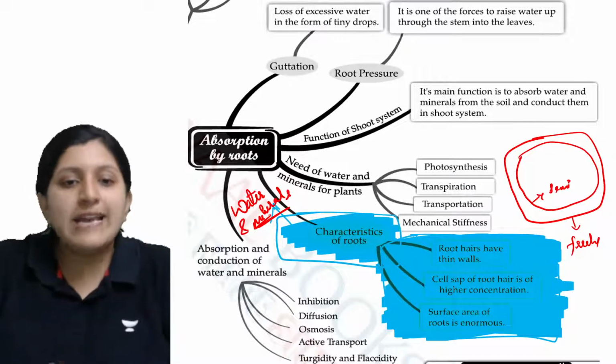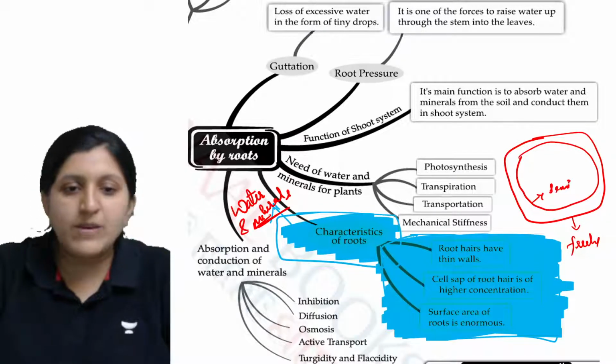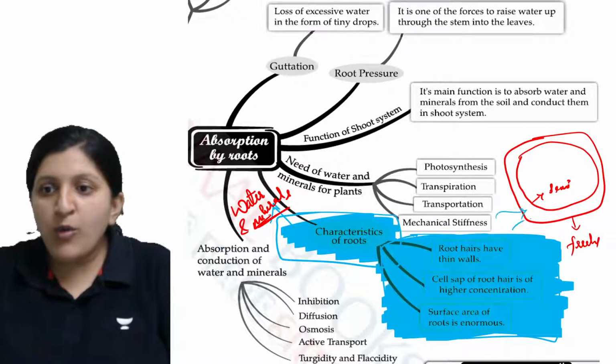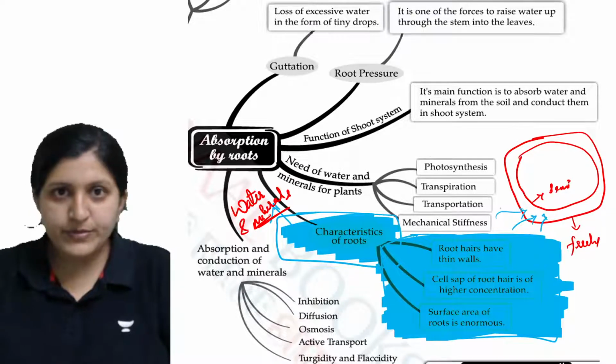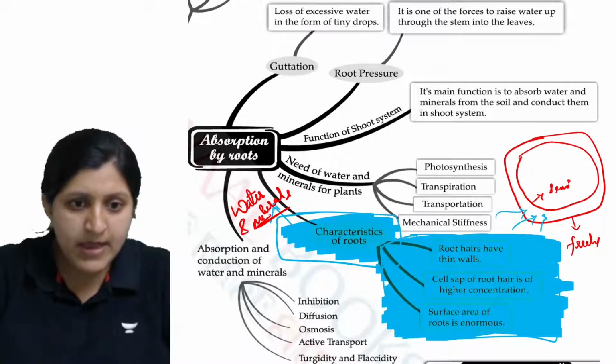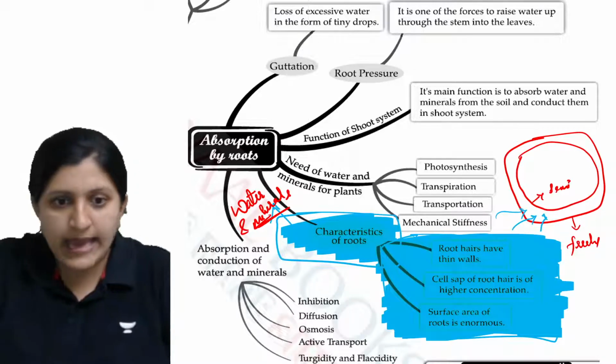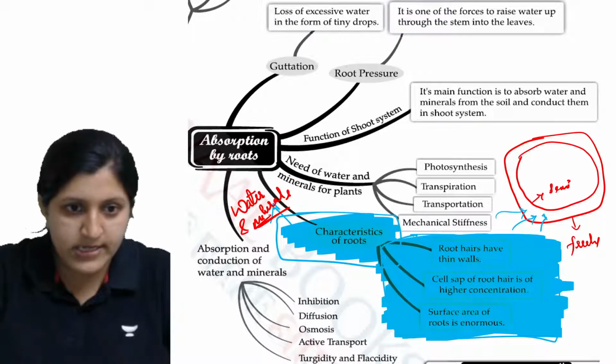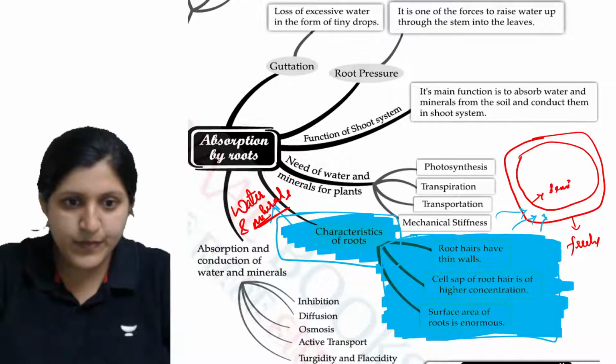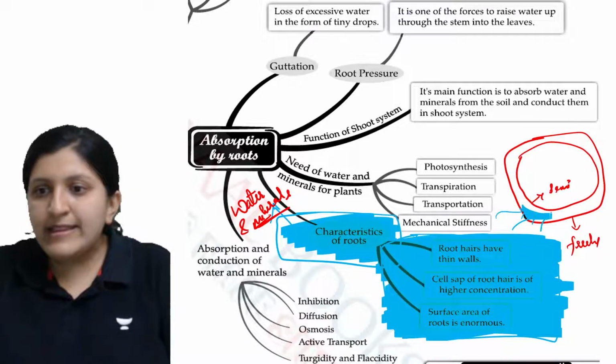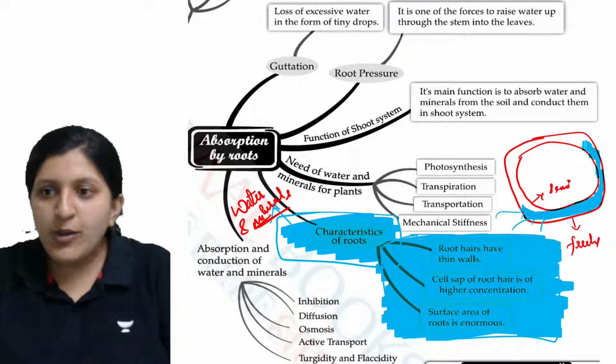So what exactly happens to the water that gets absorbed along with the minerals? All the water will remain in here, that is inside the cell wall. Let me just highlight that so that you can understand. Now you can see inside this cell wall there is water that will remain as it is being absorbed.